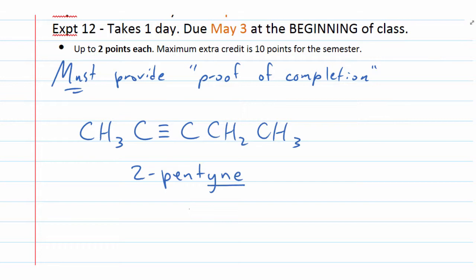Where does the pent come from? 5 carbon chain, exactly. So we talked about the number one key to success with these is the ability to count consecutive carbon atoms in the chain. So that then would be the pent in the pentyne. And then where does the number 2 come from? The spot where this triple bond is located.